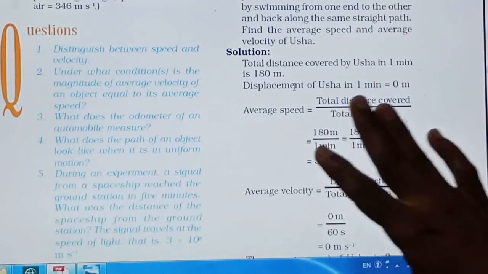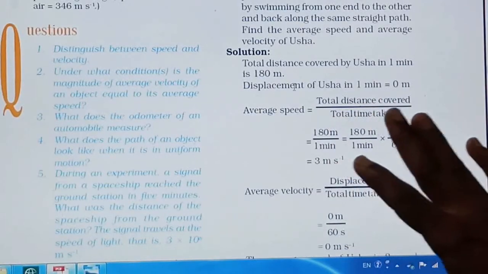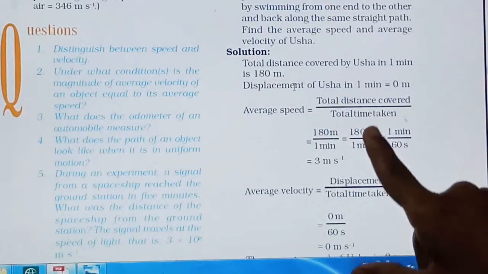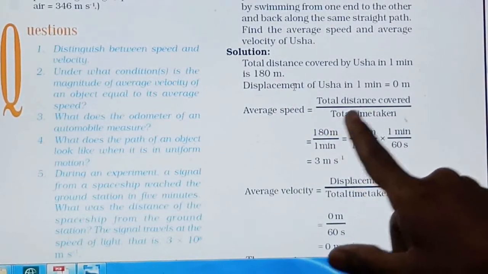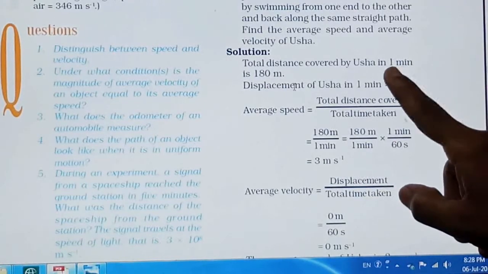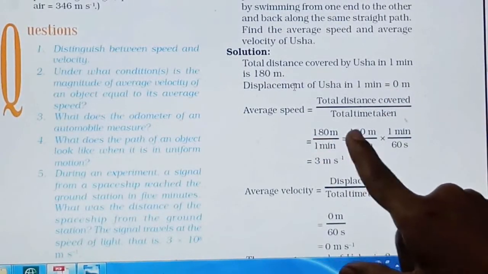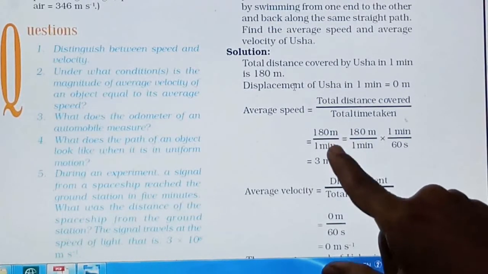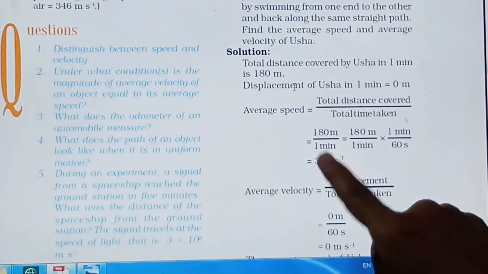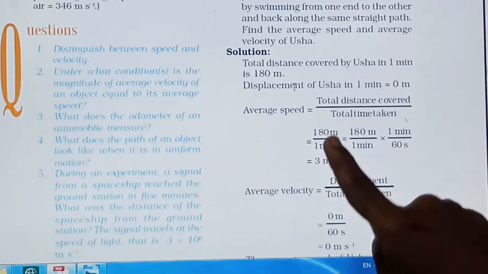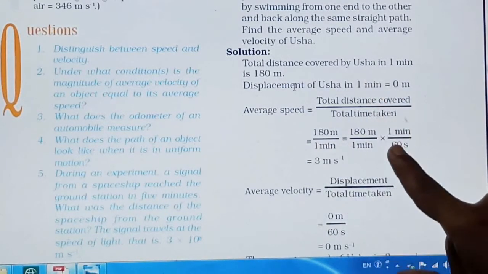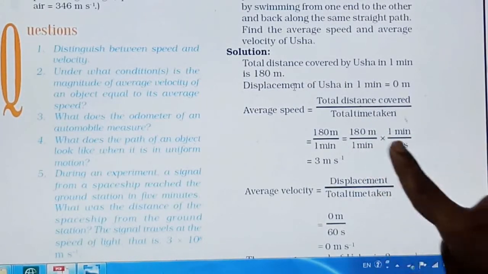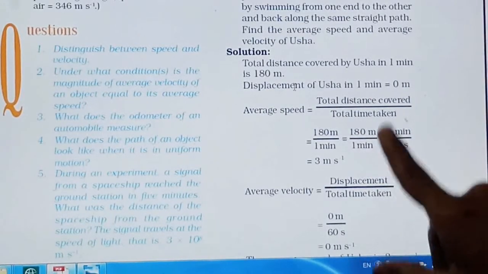average speed is equal to total distance covered upon total time taken, right? So Usha has covered a total of 180 meter distance. Distance is in meters, right? And the total time taken is given in minutes, that is 1 minute, right? So 180 meter upon 1 minute. Now as the unit is meter per second, right? So we need to convert this 1 minute into seconds. So 1 minute is equal to 60 seconds, right? So we get here 180 meter upon 60 seconds.